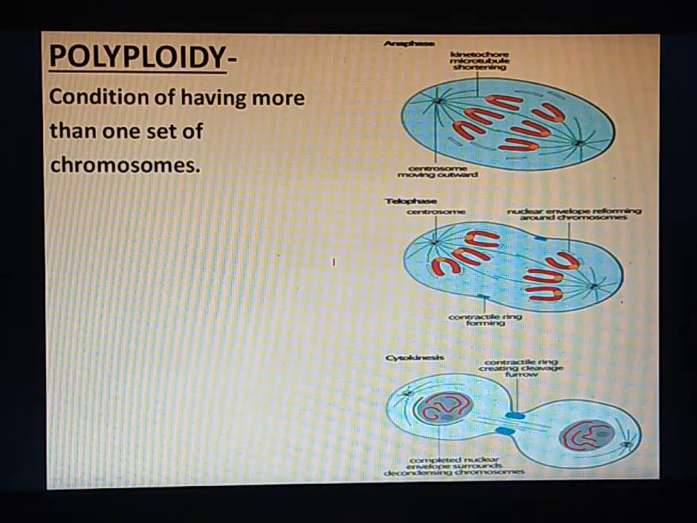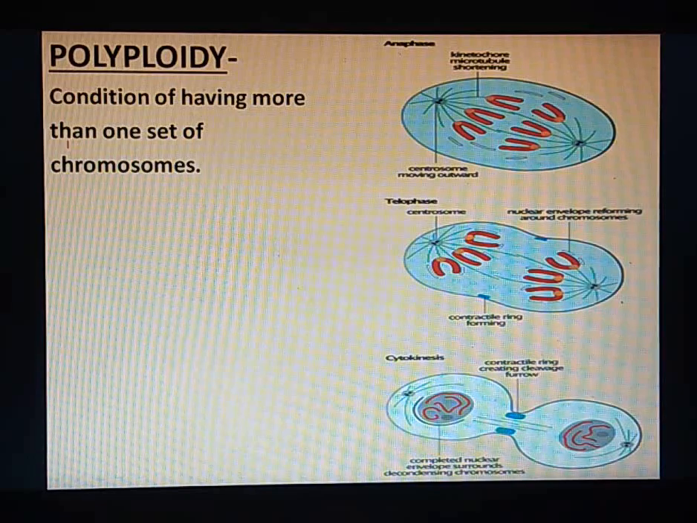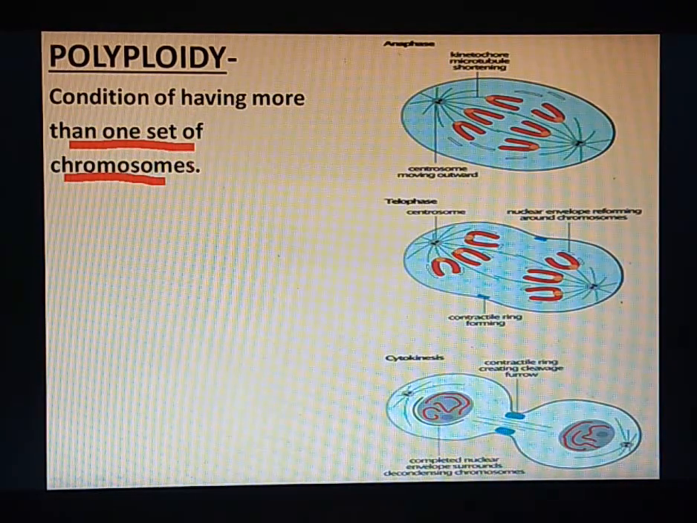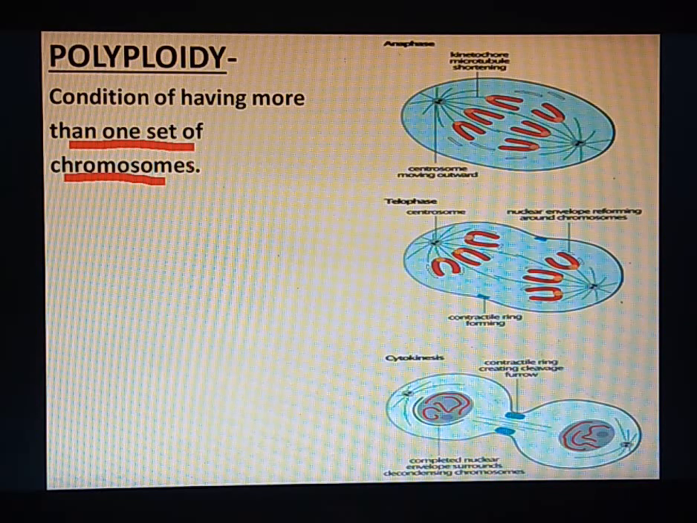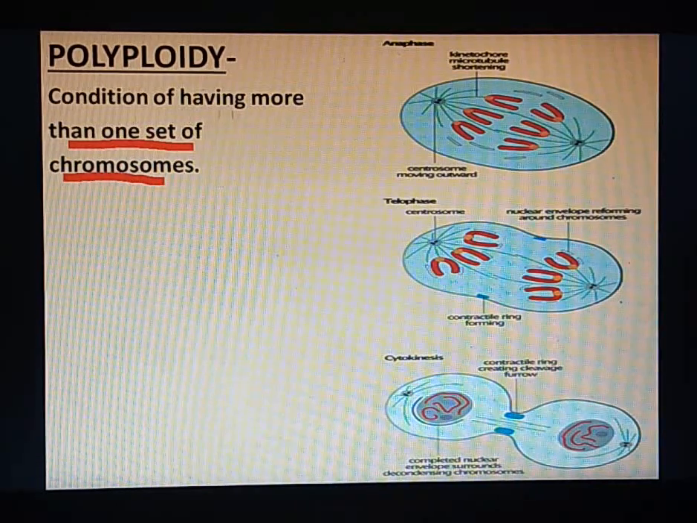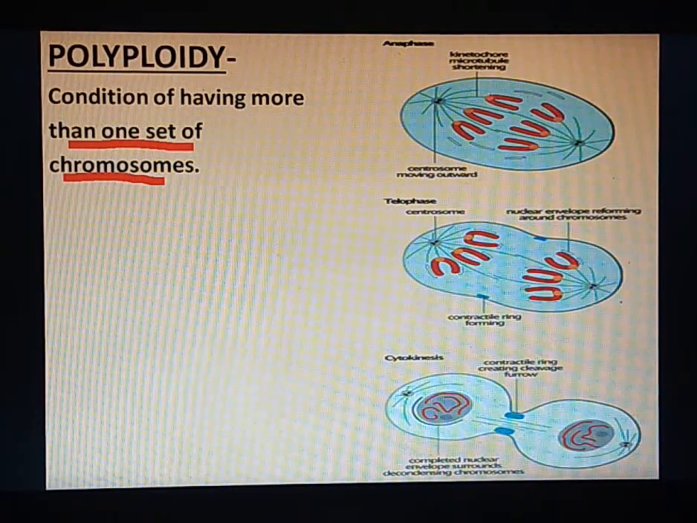It is the condition of having more than one set of chromosomes. In aneuploidy, we had seen one or two chromosomes will be extra in the cell or gamete, and in other gamete, there will be lacking these chromosomes, right? One or two chromosomes. But here, it is the condition having more than one set of chromosomes.